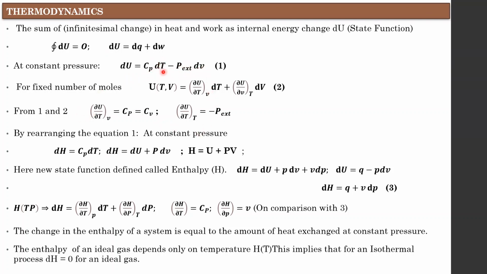Here the changing variables are dT and dV, so the independent variables are T and V. Rewriting the exact differential equation like this and comparing, you will find (dU/dT) at constant volume equals Cv, and (dU/dV) at constant temperature equals minus P external. These are very useful expressions and are asked in the exam. By integrating, you will extract the other terms with the help of the non-constants. It is helpful in solving problems.